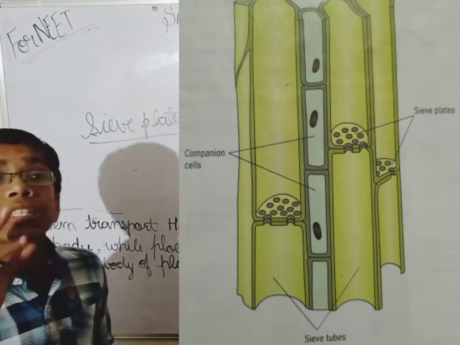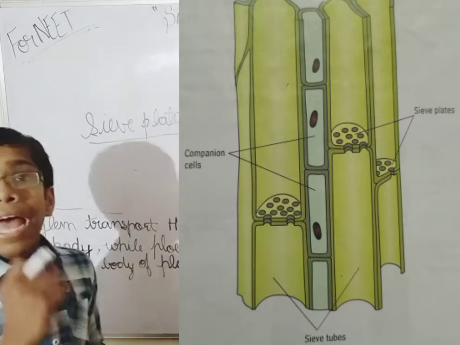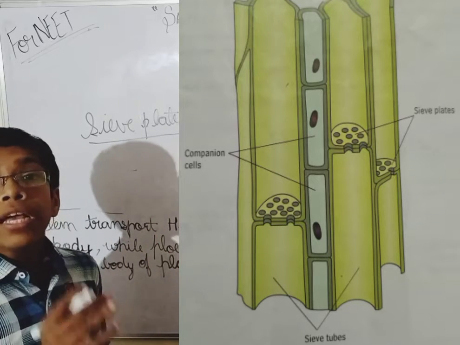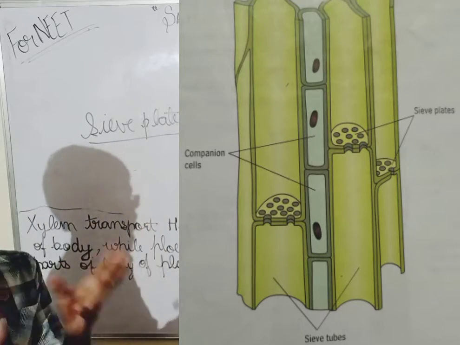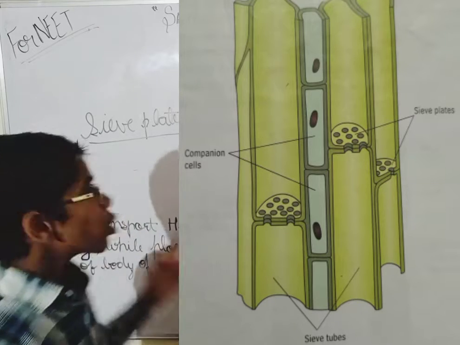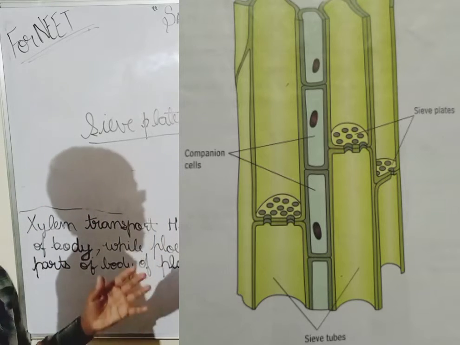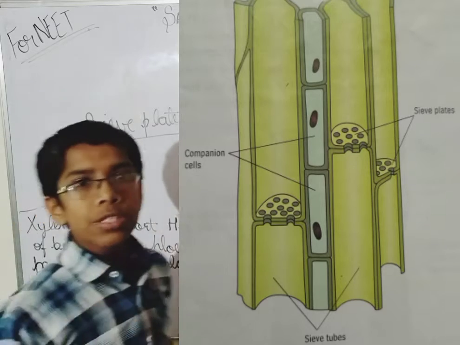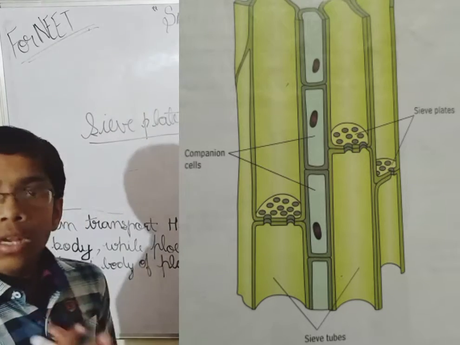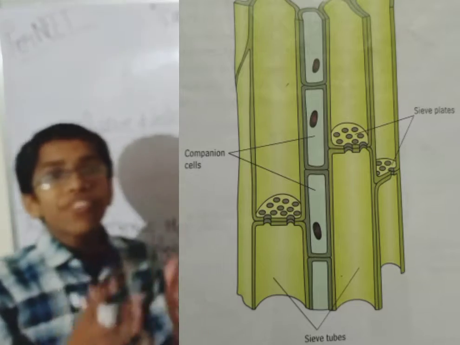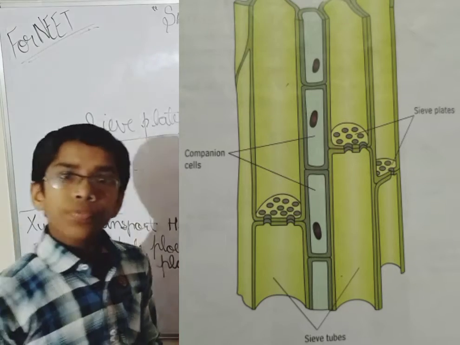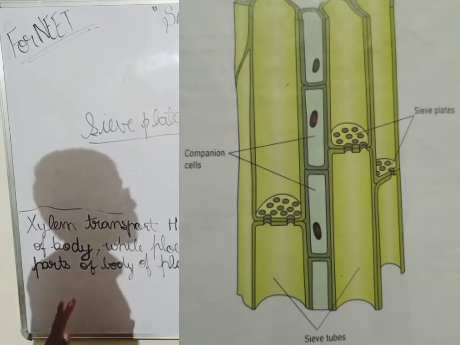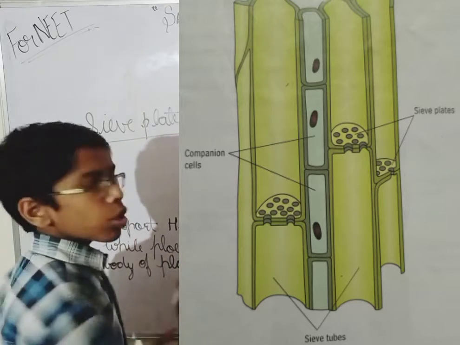Adjacent cells means the cells which are in the surrounding, and that is how the food is transported between the cells. So the lining of the cytoplasm creates channels, and that is how the food goes between the different cells. Okay, so sieve plate is done, and sieve tubes is also done.